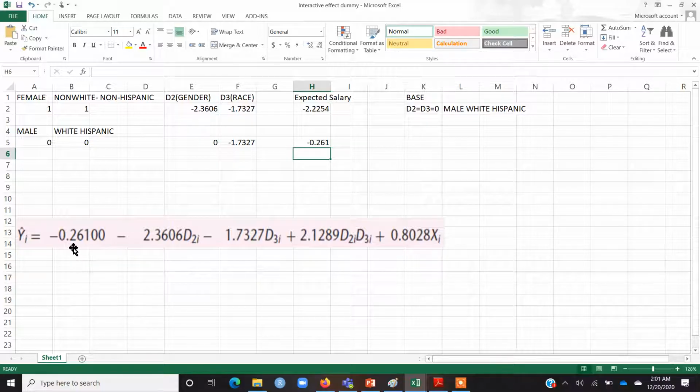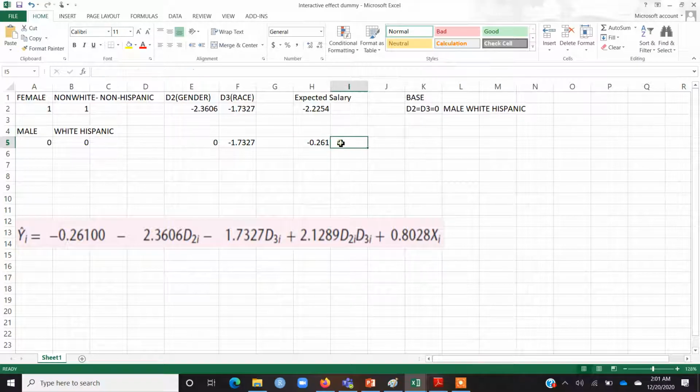So you can see that simply the intercept is reproduced in the result. That means this intercept is the expected hourly wage of a male who is white Hispanic. Of course the hourly wage of a male white Hispanic could not be negative.